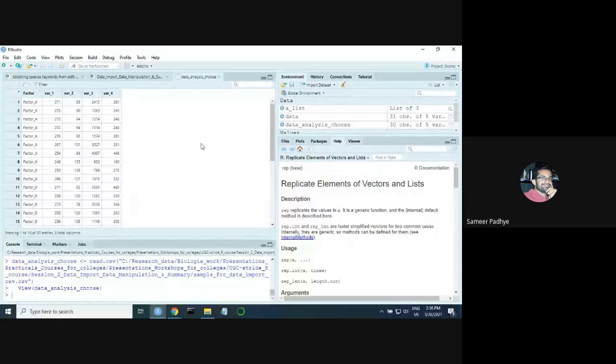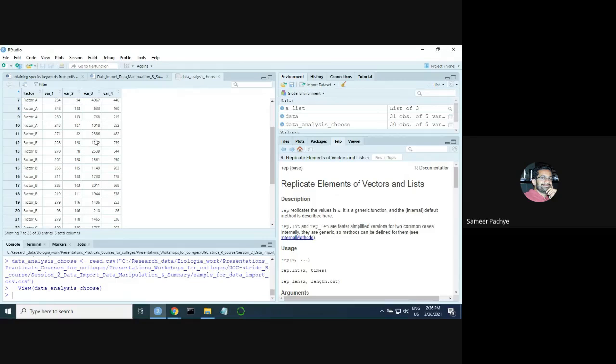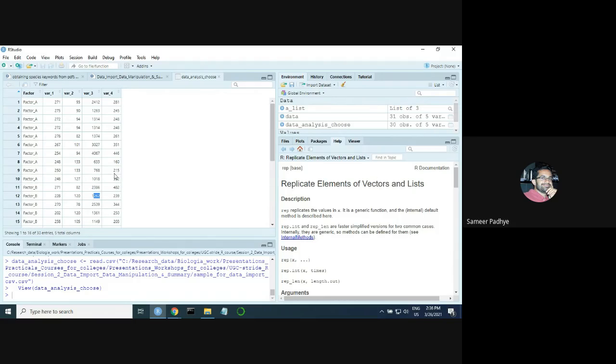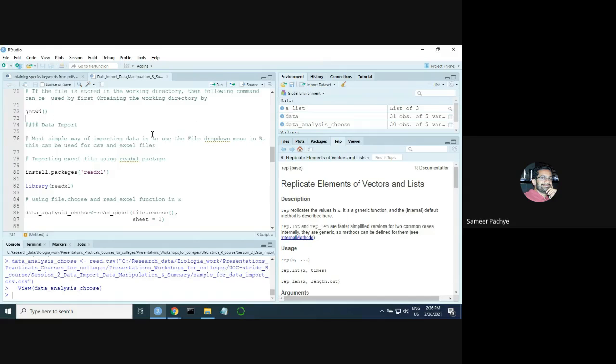So you can basically explore your data right here itself once you have imported it. You can look at whether there are any empty spaces that you have mistakenly left where there should be a value. As I said, this happens quite commonly, that in a hurry you forget to input some data. So you can explore it here. This is one way to go about it.